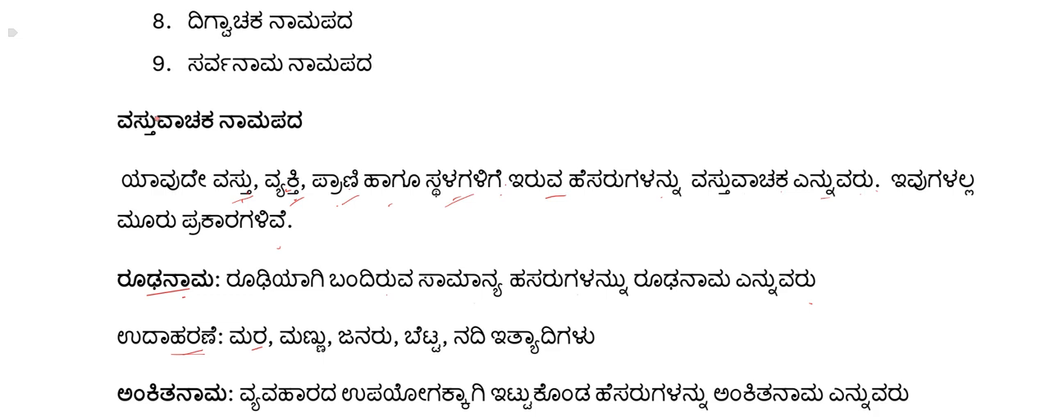A tree is a noun. Mannu, Mannu is soil. Janaru, people. Betta, hill. Nadi, river. All these are examples of Rudhanama. So it is basically the common noun, what you have learnt in English.